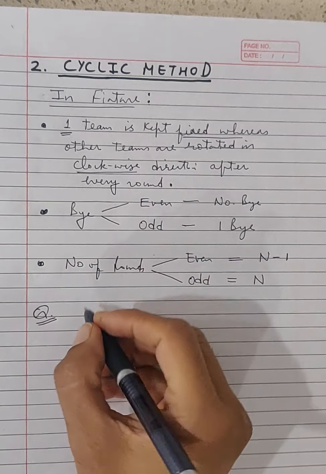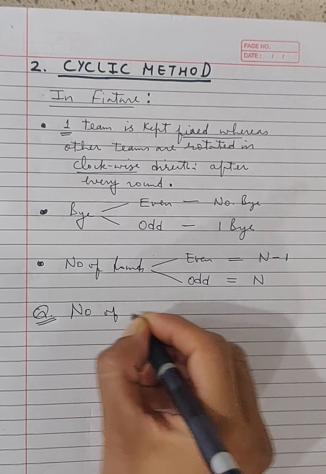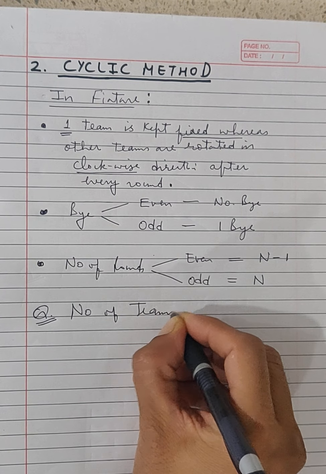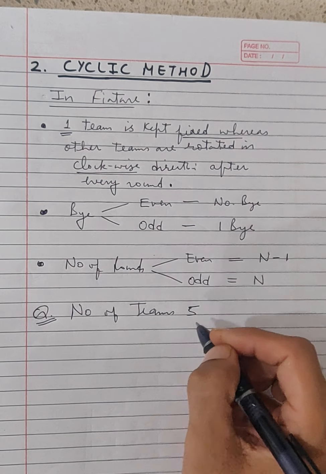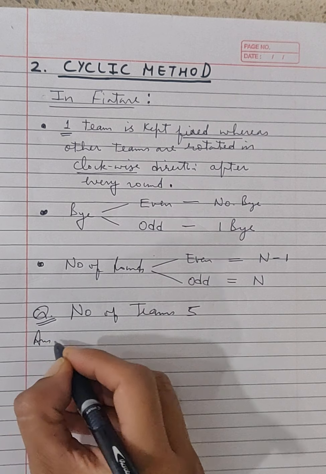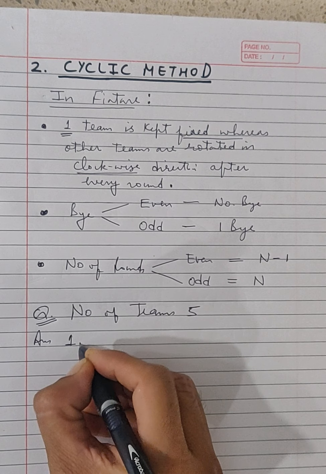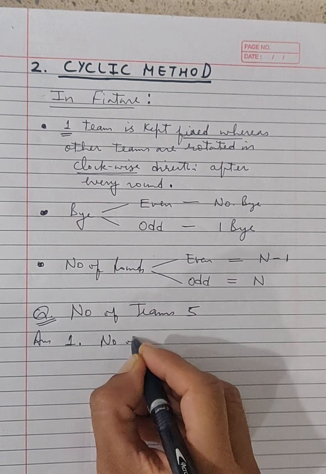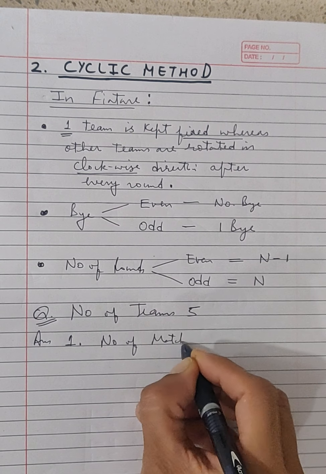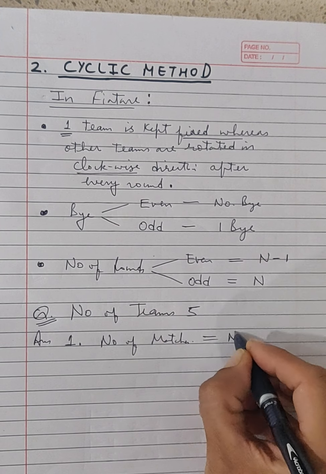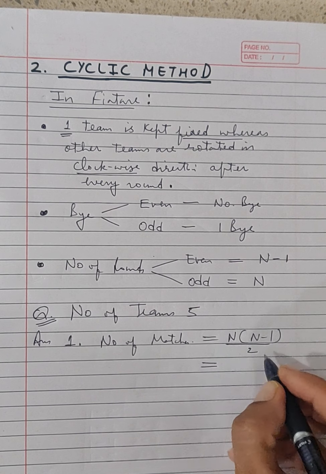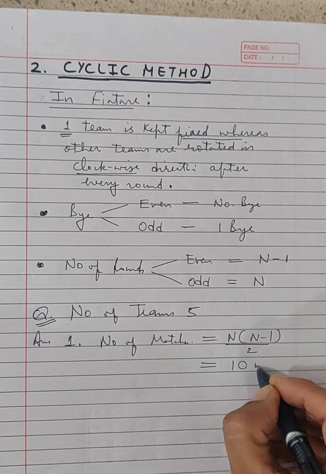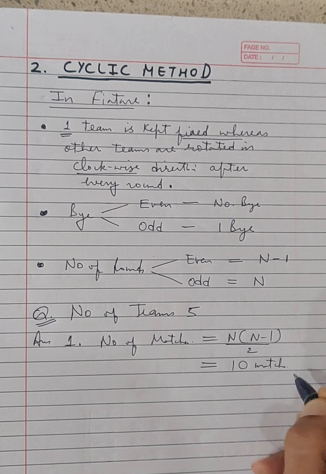Take an example of the number of teams. Let's take an odd number, let's take 5 teams here. So the first step which you have to calculate is the number of matches. Number of matches, we know the formula, n(n-1) divided by 2. So the number of matches will be 10 here after calculating.